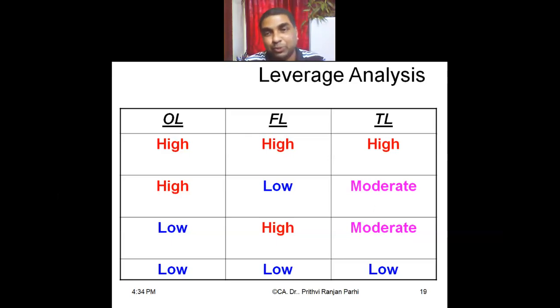Operating leverage has to be controlled. So if one leverage is high, you have to control the other leverage. Only then can you maximize your EPS with low risk. Otherwise, risk will also be equally more. Did you understand up to this?